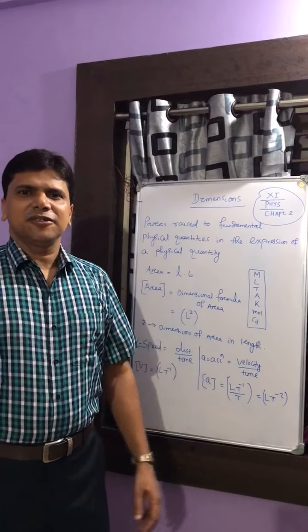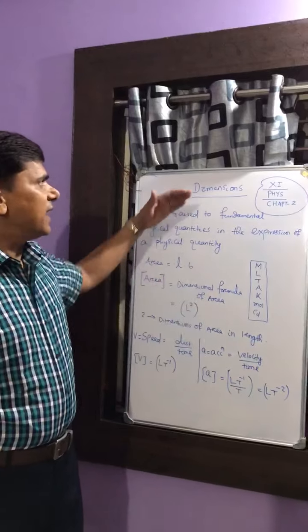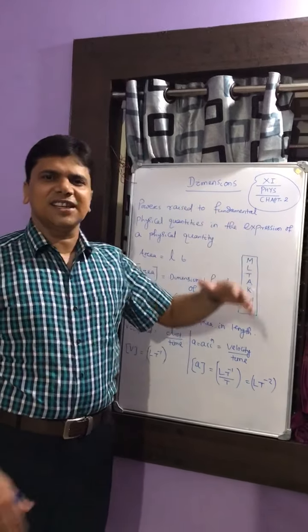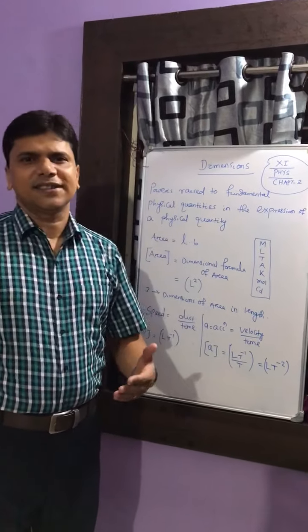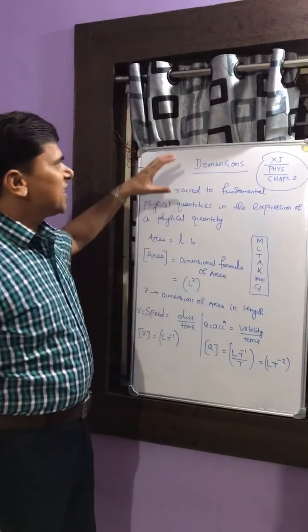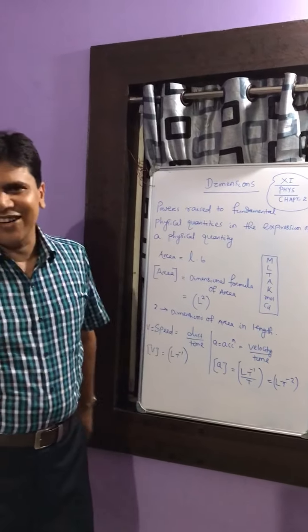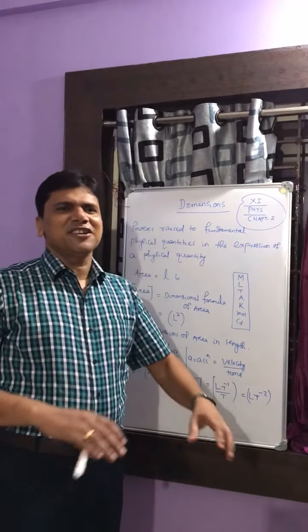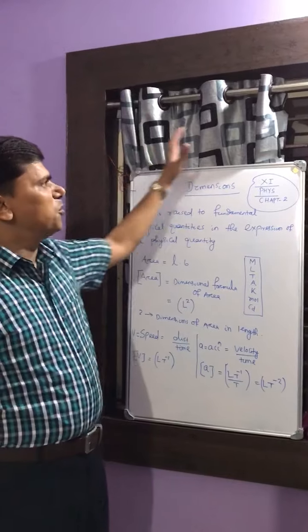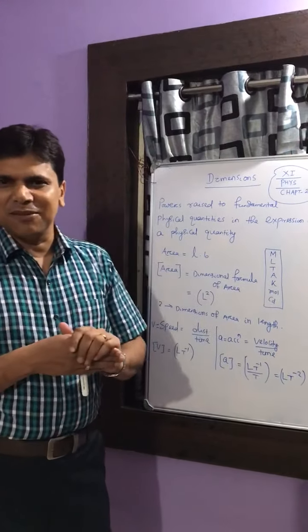So friends, today we will discuss the topic dimensions. This is there in the second chapter of class 11 physics. Dimension is a very common term in our day-to-day life. We talk of the board as a two-dimensional body, and this room as a three-dimensional body.